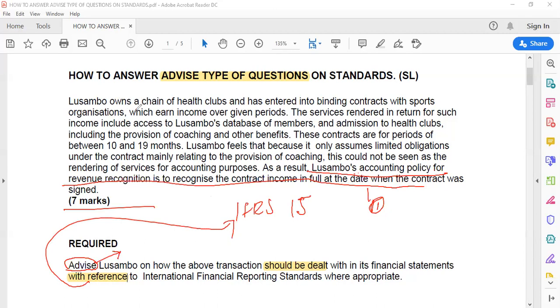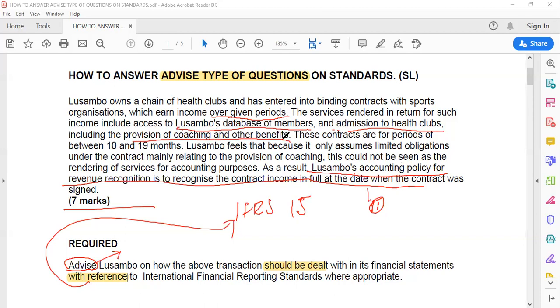Let's go. Lusambo owns a chain of health clubs and has entered into binding contracts, which earn him income over given periods. Okay, so you see, over given. This is a very important statement to explain later. Now, the services rendered in return for such income include access to Lusambo's database of members and admission to health clubs, including the provision of coaching and other benefits. See the services here. There's a database, there's admission to the health clubs, and there's also provision of coaching and other benefits.